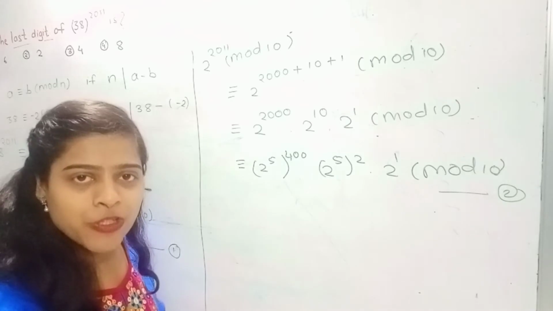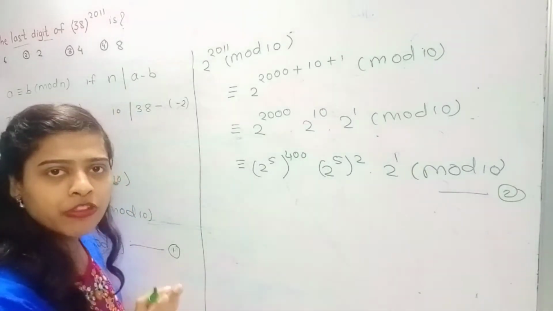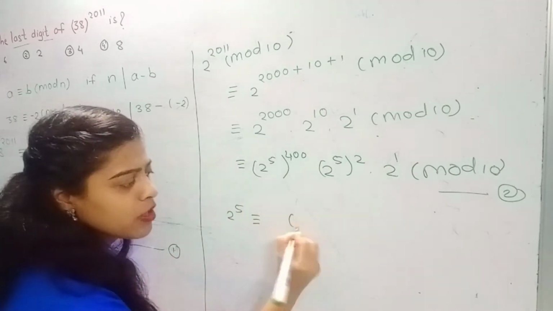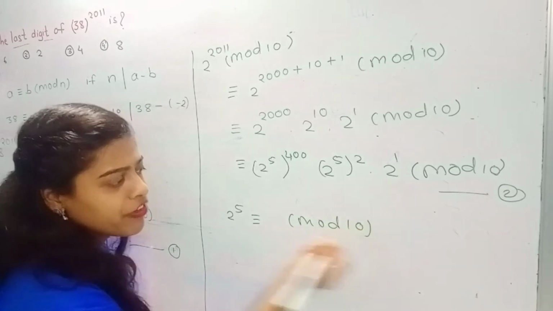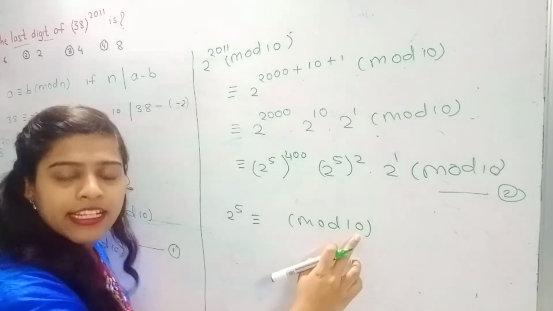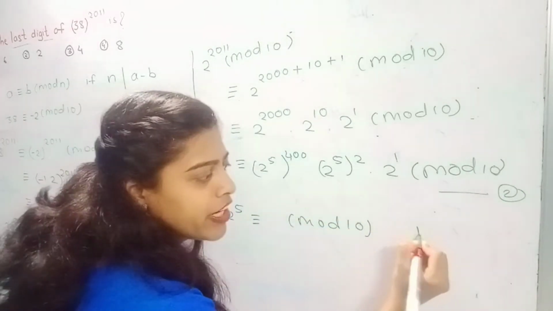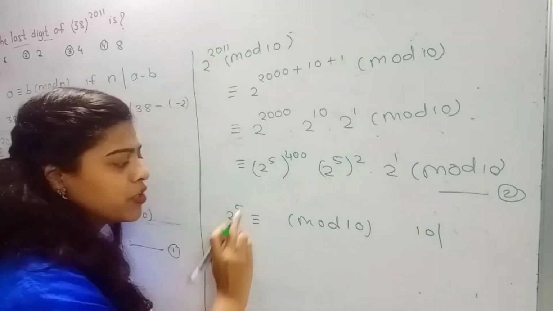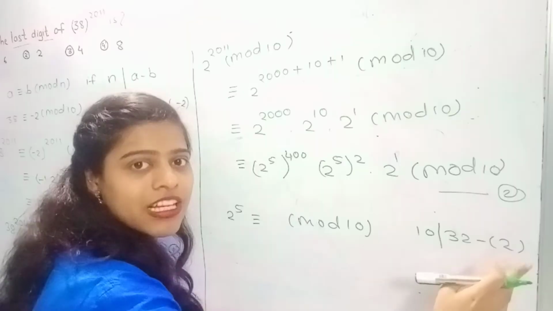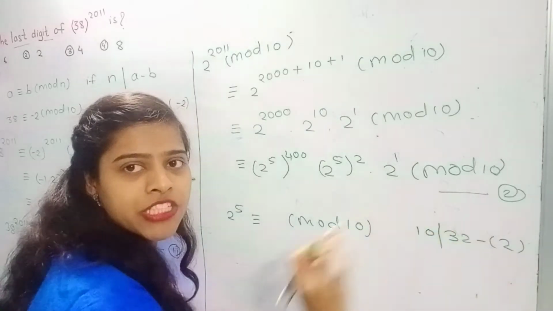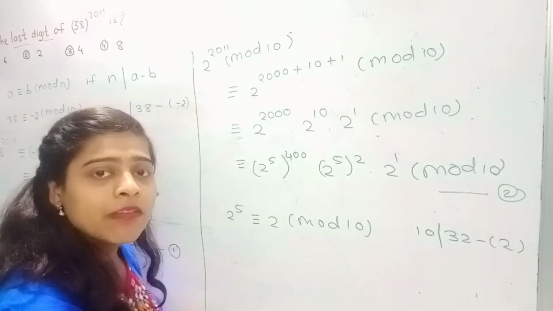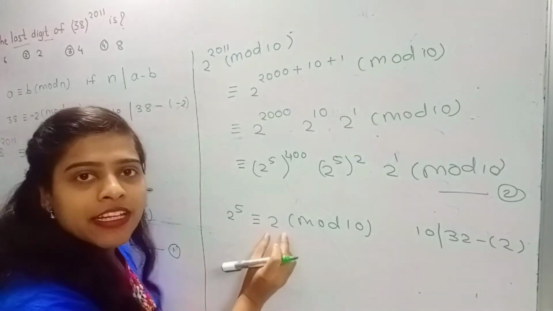Now, by definition of congruence, we only have to find the value that 2 raised to 5 is congruent to modulo 10. 2 raised to 5 is 32, and n is equal to 10. This is possible only when 10 divides 32 minus something. So if we put 2 here, then this division is possible, that is, our b is 2. Therefore we put the value 2. Then by the congruence property, 2 raised to 5 is congruent to 2.